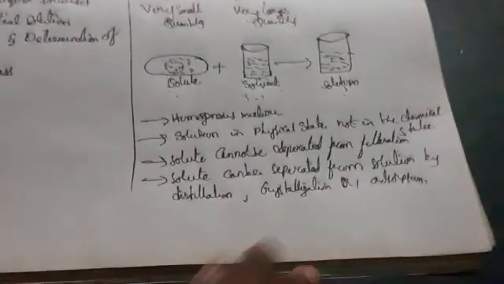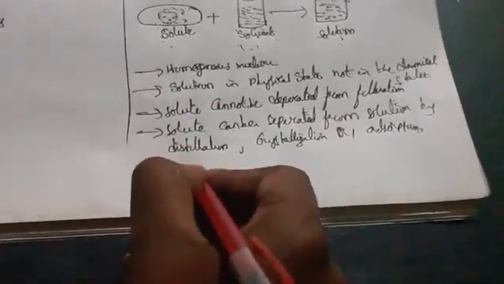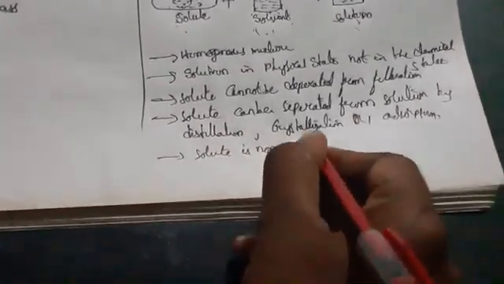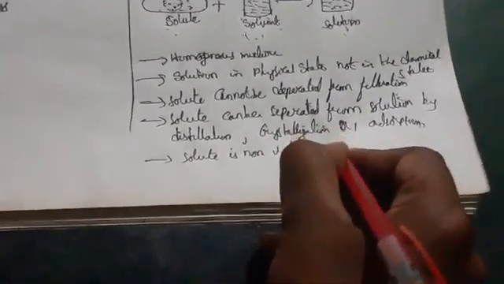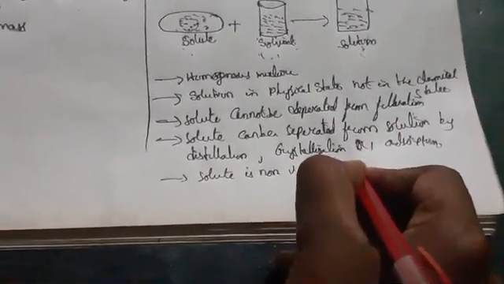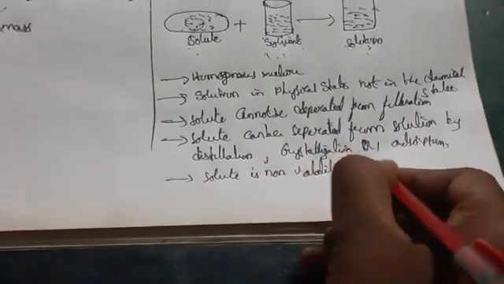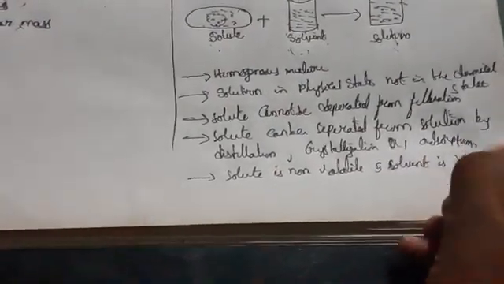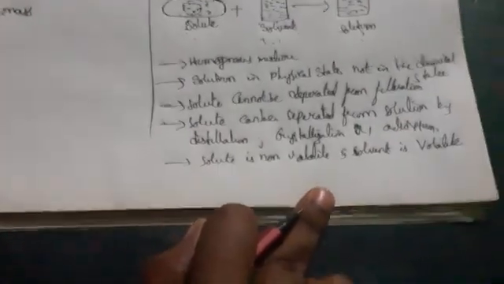Okay, so if solute is a non-volatile compound and solvent is volatile, it can be separated from solution.